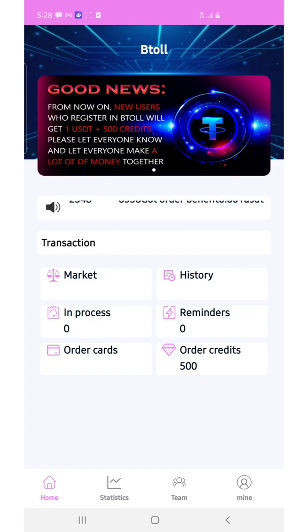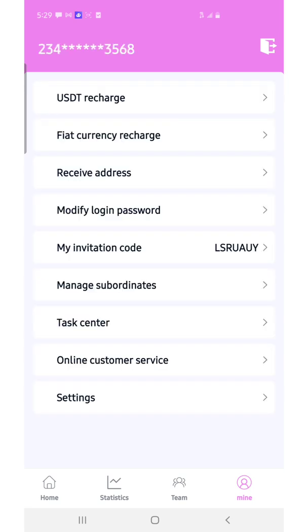But there's good news as well, that if you register, as you can see on this home screen like this, they're going to give you 1 USDT for free, and you can start earning with that 1 USDT following the compensation plan given by this application's management. So guys, to input a deposit, it is very simple. Downloading the application, it is very self-explanatory.